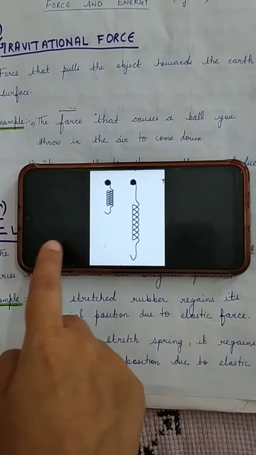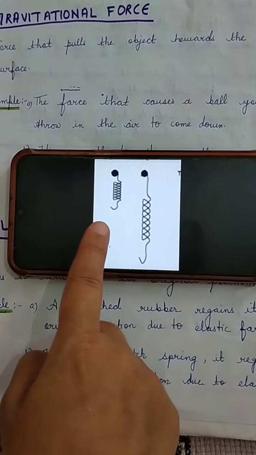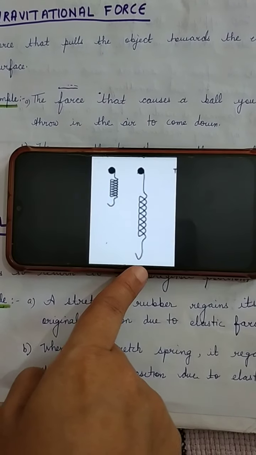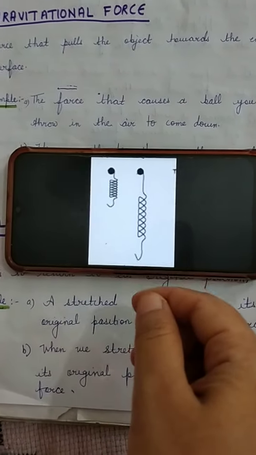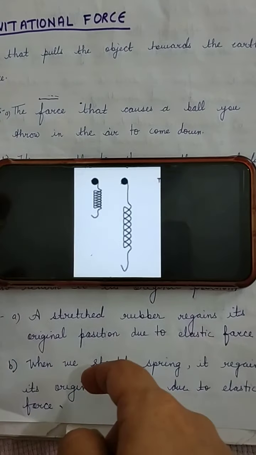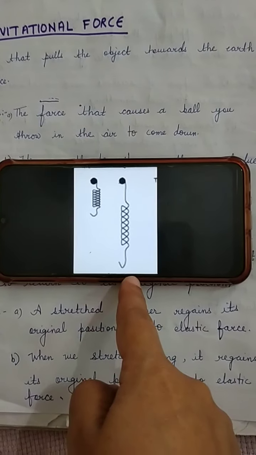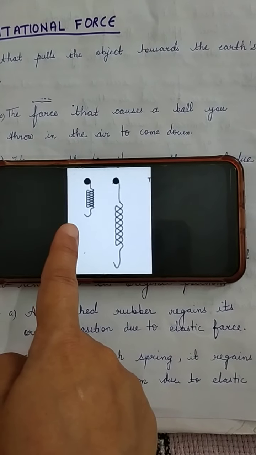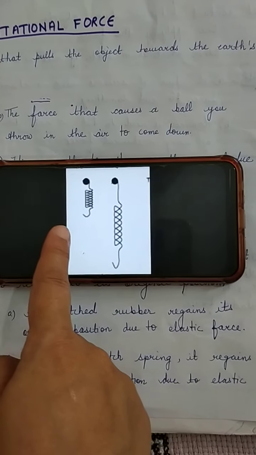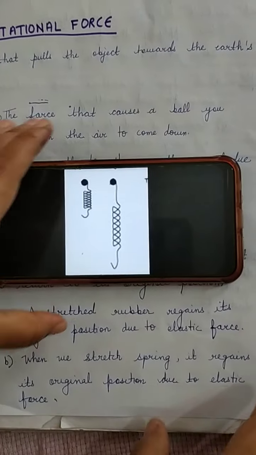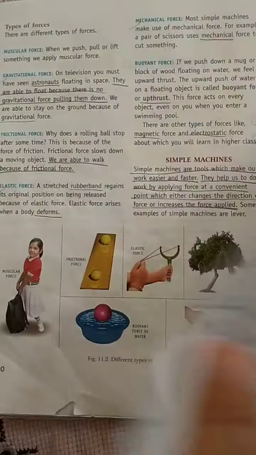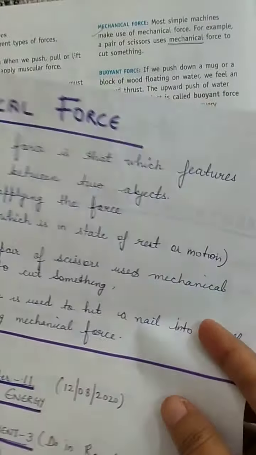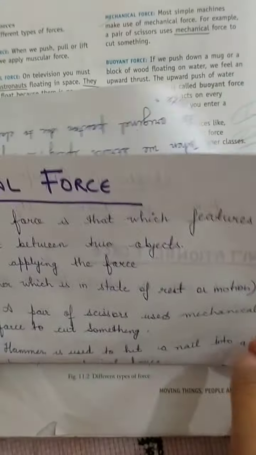And the third example is in the case of a spring. This is the spring, and when we stretch the spring, the length of the spring increases, but if we stop applying force, it will again come to its original position, and this is also due to elastic force. And the last one is mechanical force.